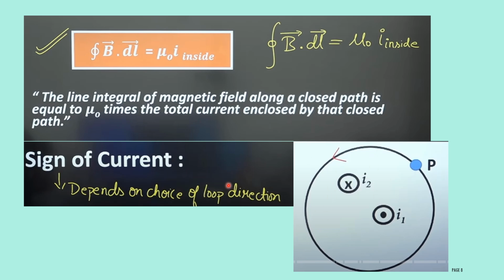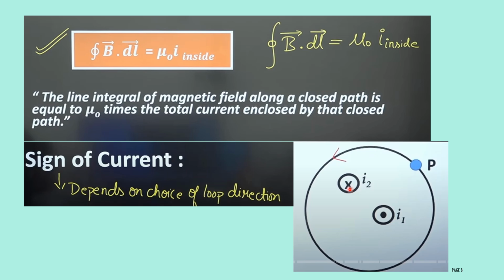Here one more important thing we have to learn is the sign of current. There are two possibilities: the current can be outside, or the current can be inside. This dot, I1, indicates the current is going outside.